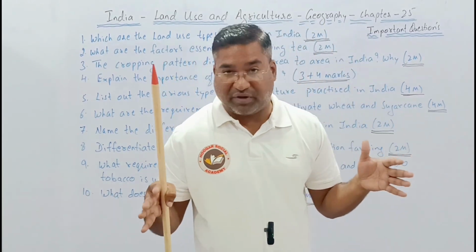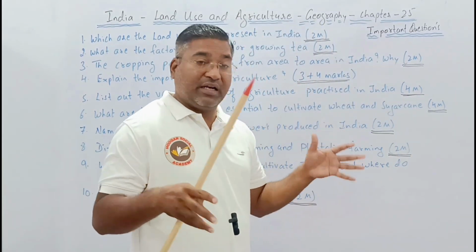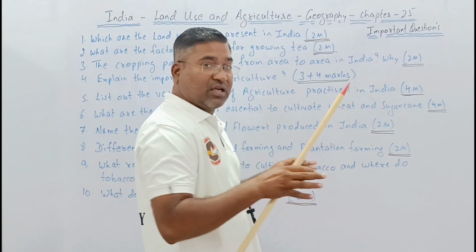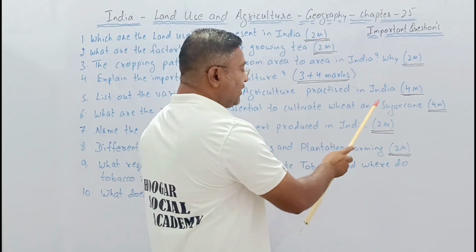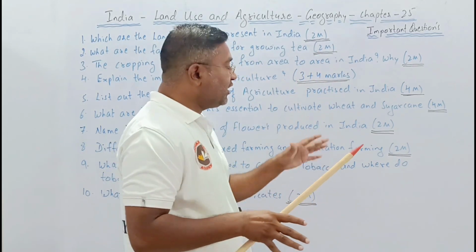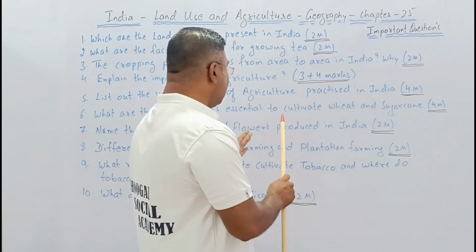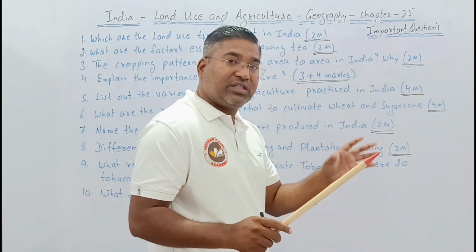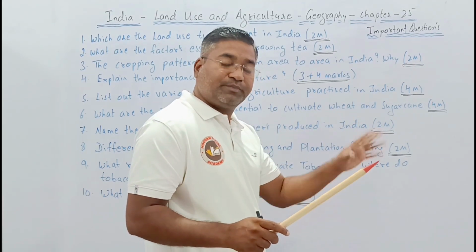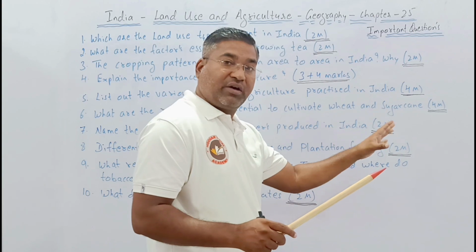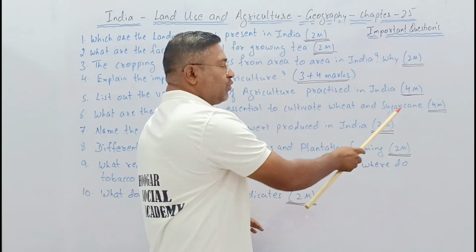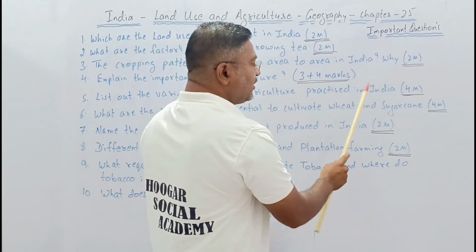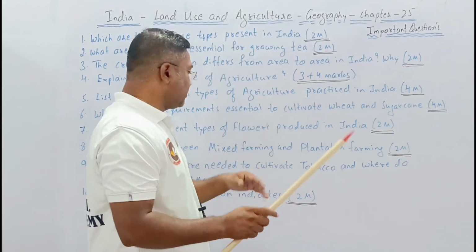Both requirements are different, as one requires a lot of water and the other doesn't require a lot of water. Even the temperatures are different, including the soil. So if the question asks what are the essential things needed for the production of wheat as well as sugarcane, and both are added, how many marks? 4 marks. If not added, then wheat 2 marks, and sugarcane again 2 marks.